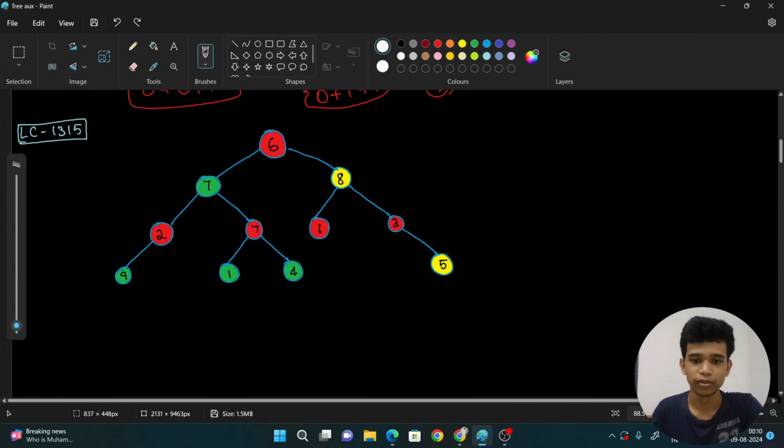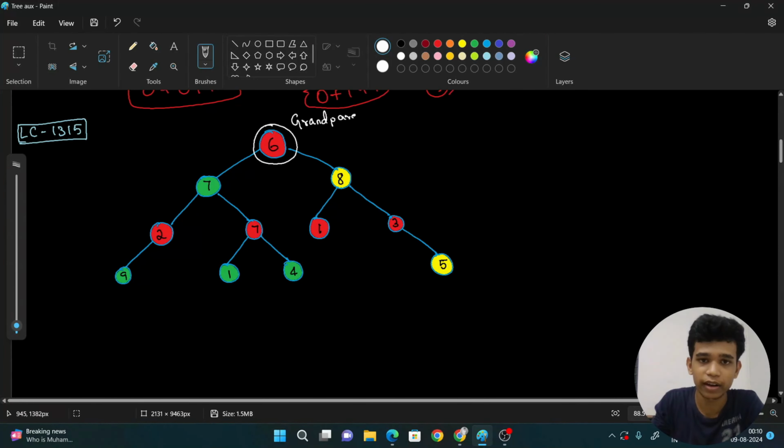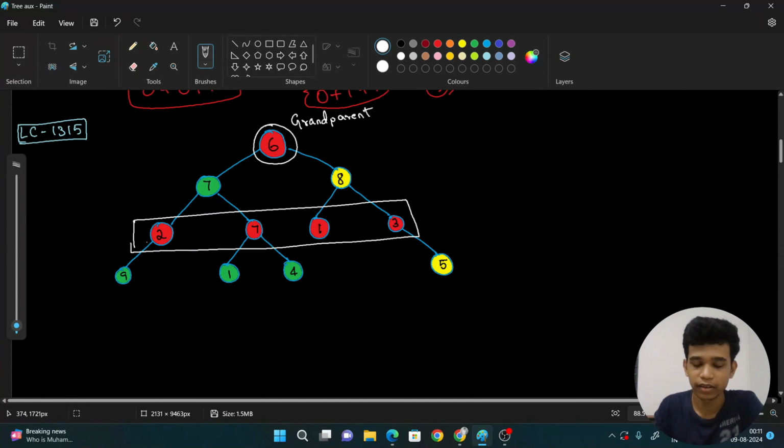Now, they are asking us to find a grandparent whose value is even, such that its grandchildren should be taken as the result. Okay, let me explain. See here, 6 is a grandparent. Take for example, 6 is the grandparent. Then what are the grandchildren of 6? These are the grandchildren of this 6, right? Can I understand this? Yes.